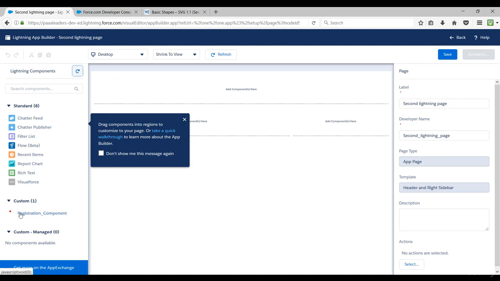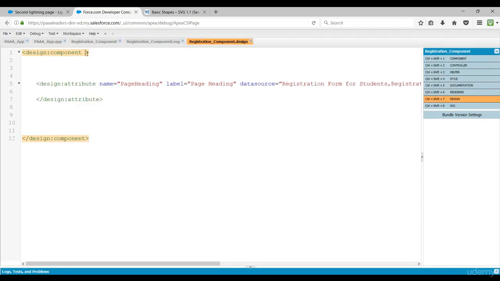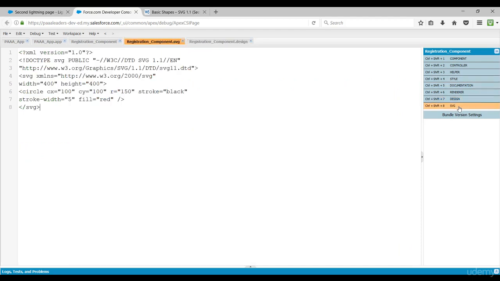Here you can also see this registration underscore component. This is the name of your component. If you want to change this, you can just go to your design resource and give a label to this, my registration component. Now refresh it. See, it's coming my registration component. So this is the use of SVG, and now we have covered all the resources in this bundle.